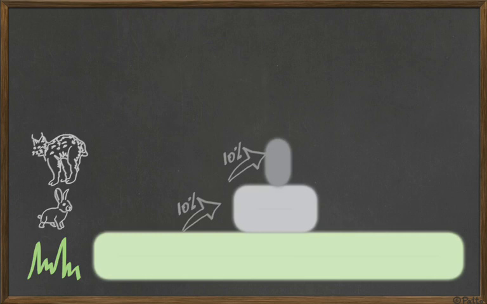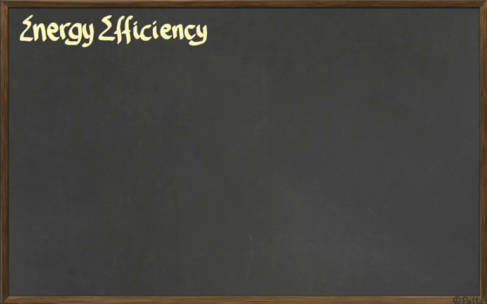This is the nature of energy transfer in ecosystems. Energy is always being lost as heat in every trophic level, so we have less and less energy available in the next trophic level. So why are we talking about that? Because we're going to be talking about energy efficiency in terms of crops for human consumption.